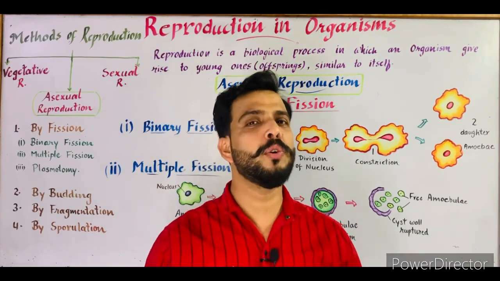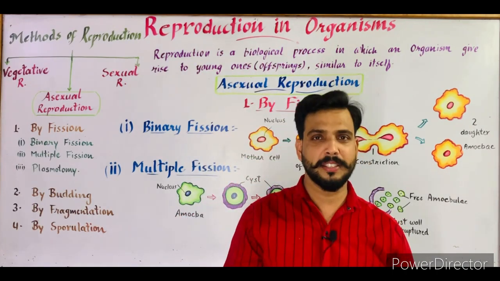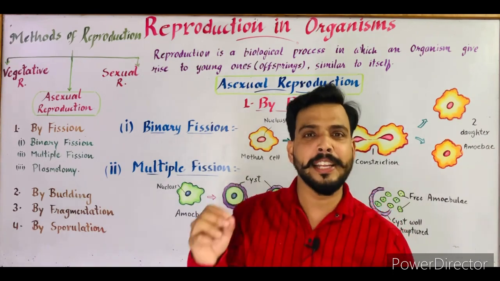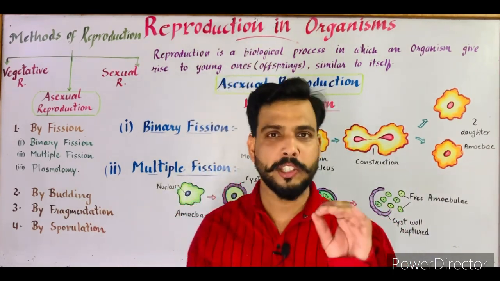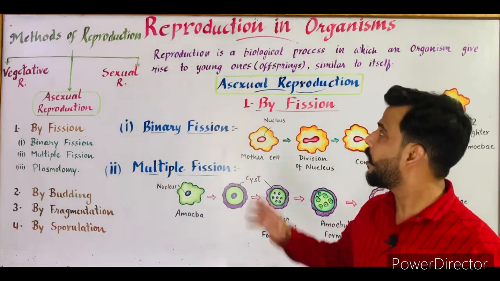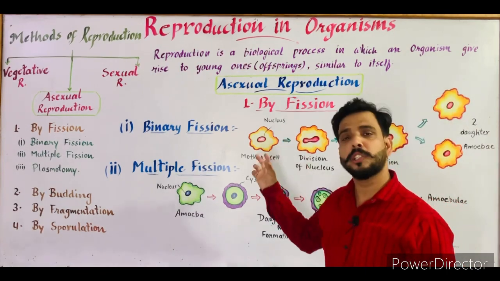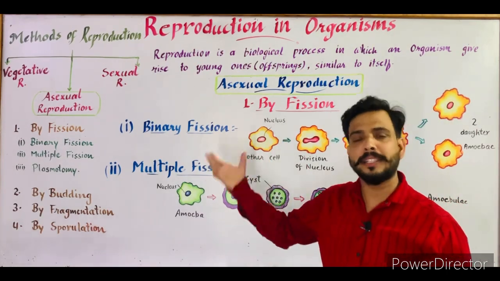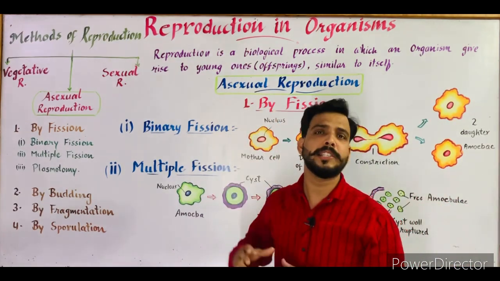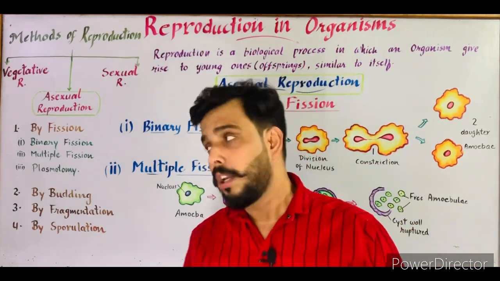Students, in this video I am going to start a new series for all my intermediate students. I am going to start chapter number 1 of NCERT class 12, that is Reproduction in Organisms. So let's start the video. In this video I will tell you about reproduction, its definition, methods of reproduction and especially asexual reproduction and its types. So first of all, what is reproduction?